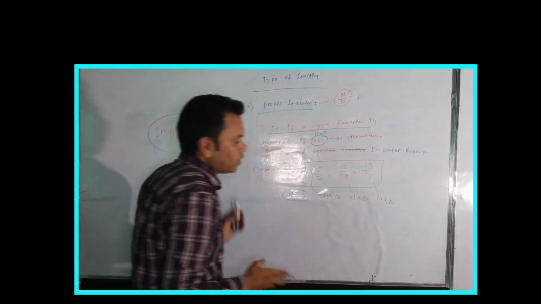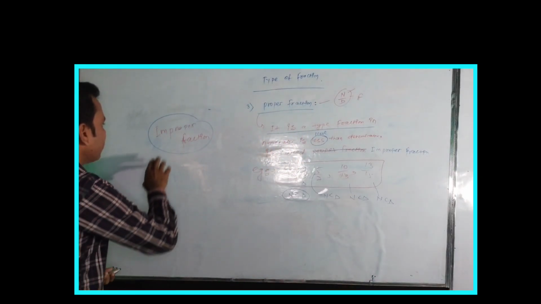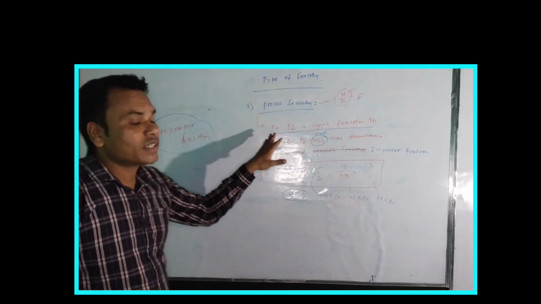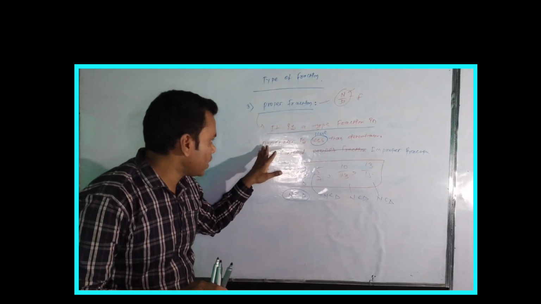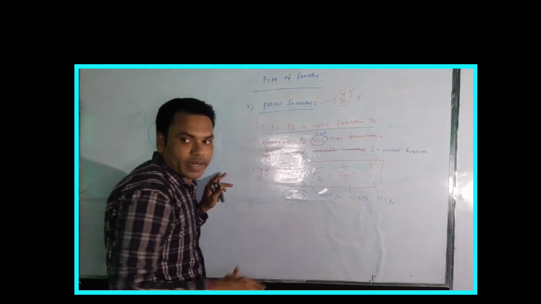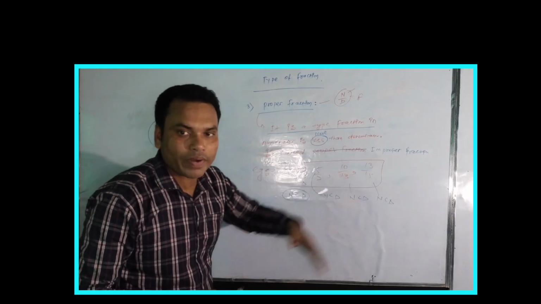Listen, my students. What is the definition of the improper fraction? It is a type of fraction in which the numerator is more than the denominator, and it is called an improper fraction.